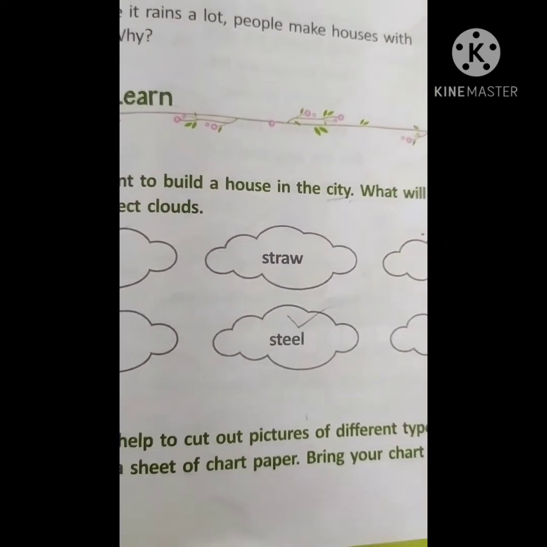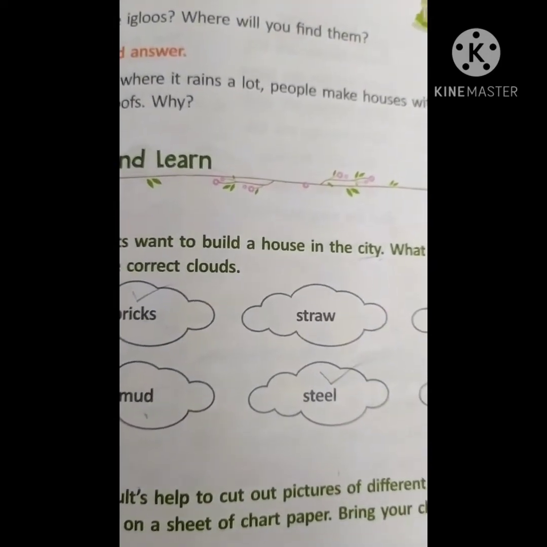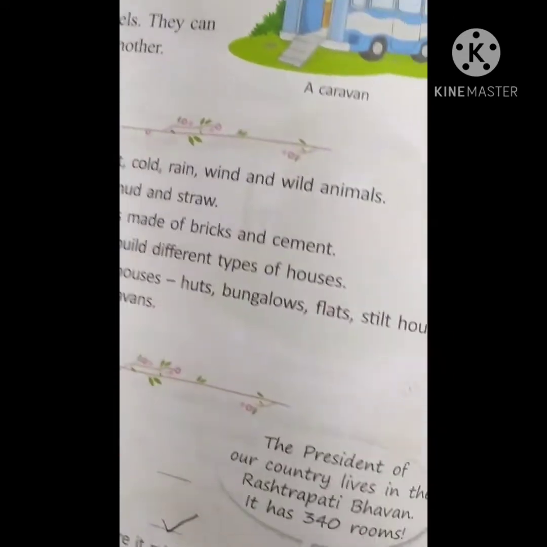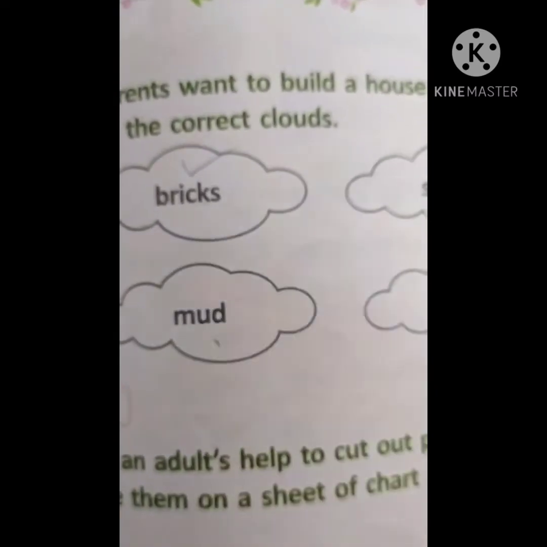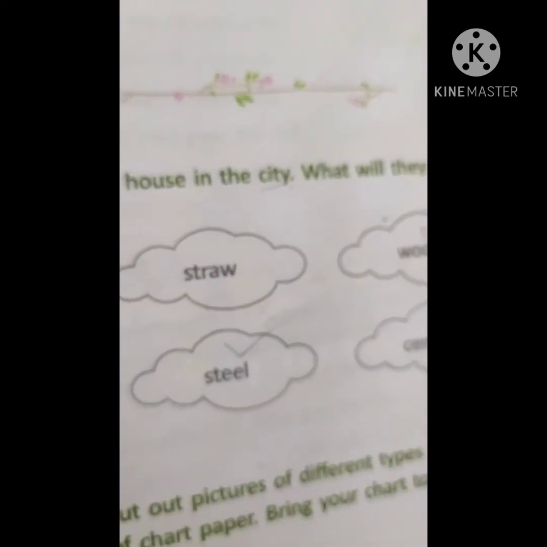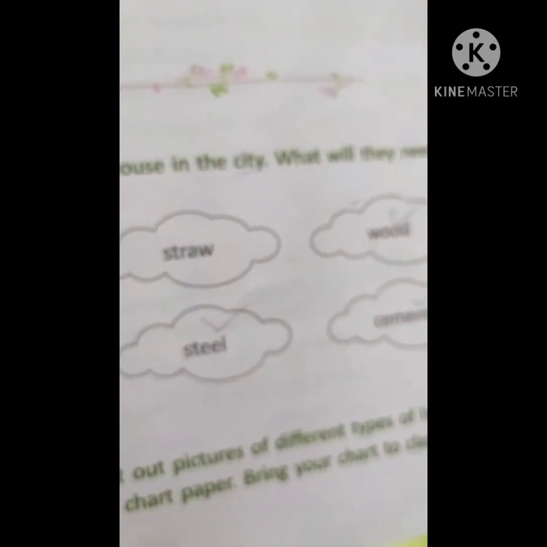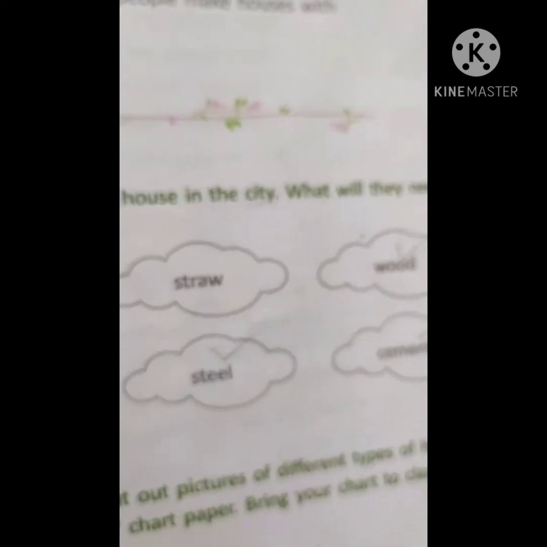Children, if it is not available, you draw the houses. Very nice houses will be there. Tent and hut, how they will look like, that you have to draw. After drawing the houses, you post them in the WhatsApp group, so that we get to know that our children are doing something. We will appreciate you, and you will feel good by doing the drawing and sketching. So draw different types of houses and then you post in the group. Okay, children? Thank you, children.